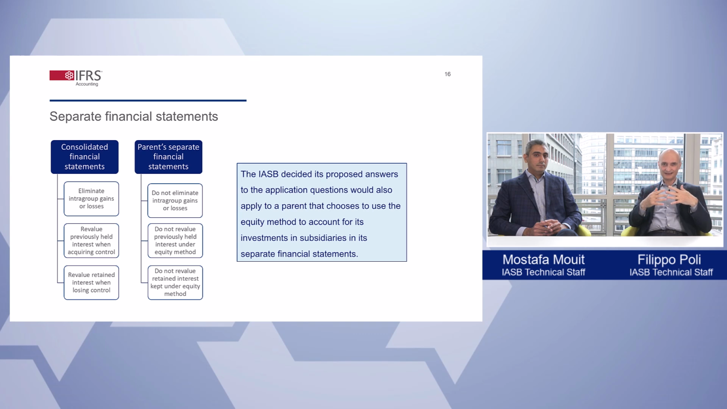But Mustafa, can you let our viewers know what the alternative would have been? The alternative would have been to have a second version of the equity method for investments in subsidiaries in separate financial statements, which would have added complexity to IFRS accounting standards.